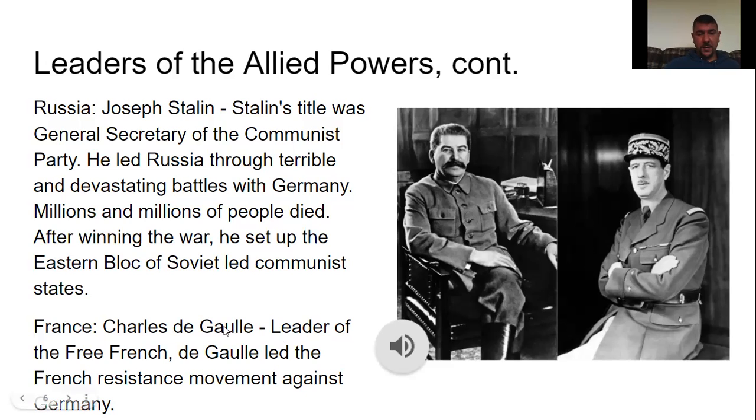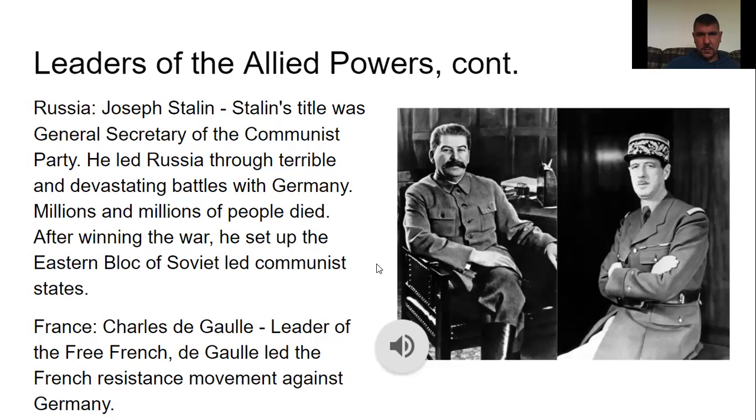So then he had France, the leader of France, Charles de Gaulle, leader of the Free French. He led the French resistance movement against Germany. These are all part of the Allied leaders.